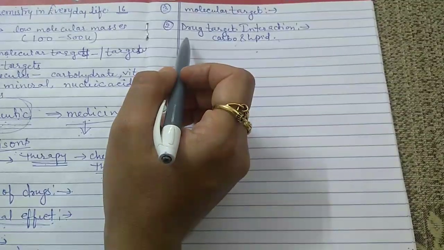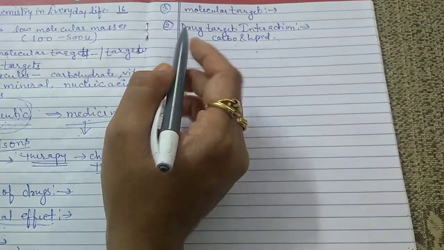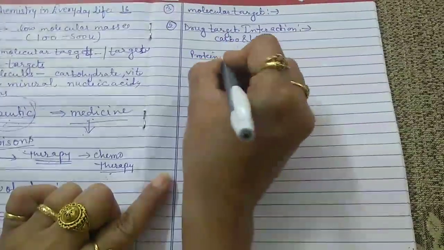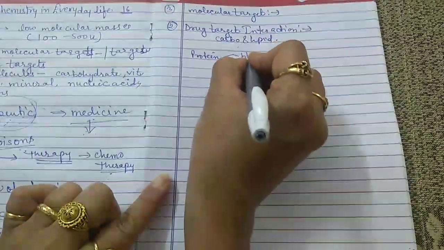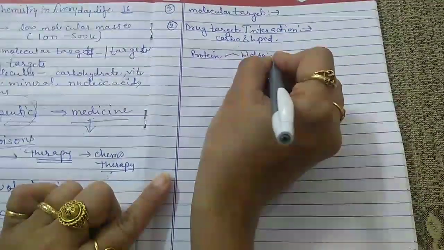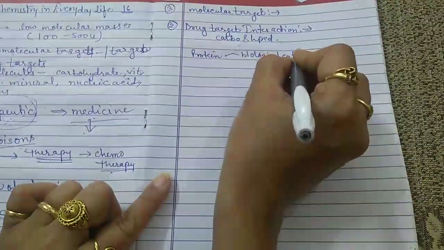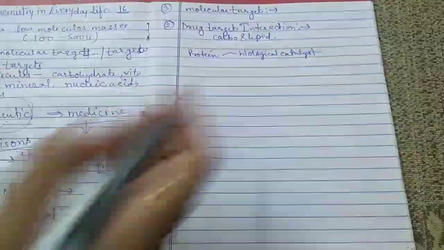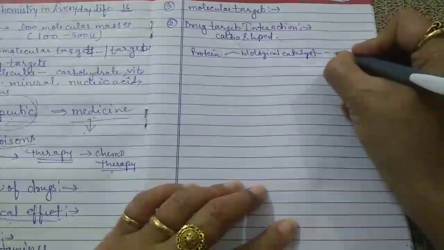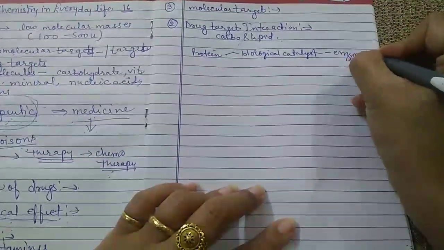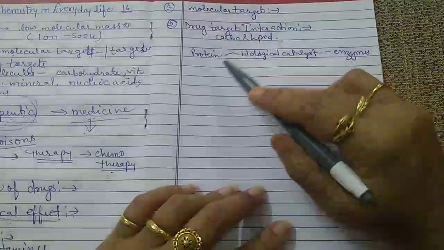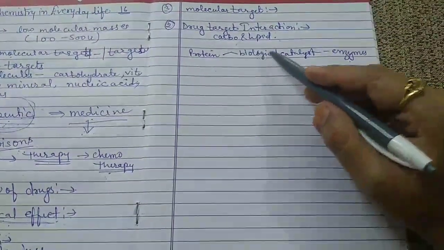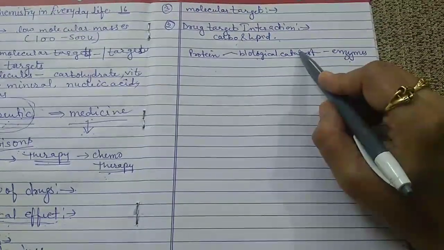The proteins which act as biological catalysts are known as enzymes. So enzymes are basically proteins whose function is to act as a biological catalyst.